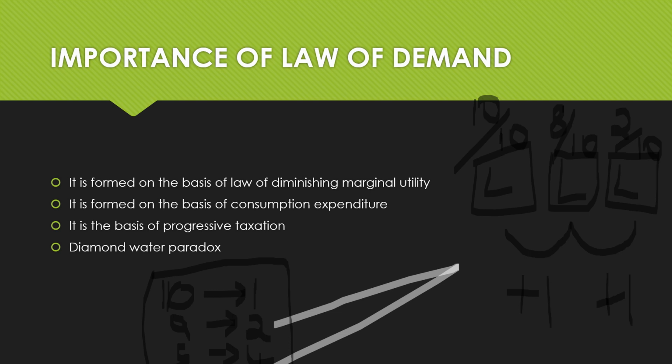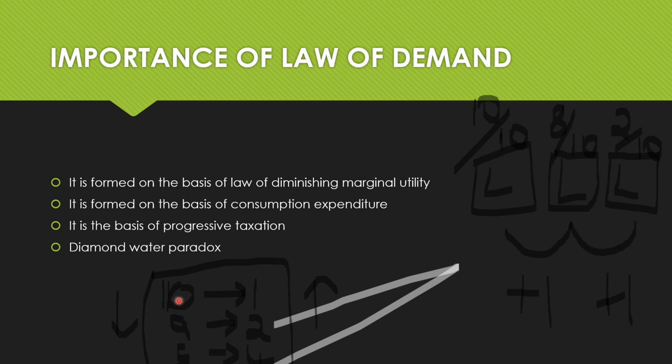So at 10 rupees, I'm buying one packet. At 9 rupees, I'm buying two Lays. At 5 rupees, I'm buying four Lays. So as the price decreases, the demand increases. This is what the law of demand says, right? So now how do we connect the law of diminishing marginal utility and the law of demand? The connection is really simple. For every additional unit of Lays, we know that the marginal utility is falling.